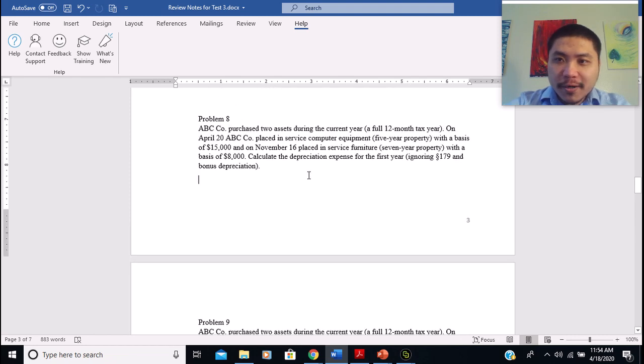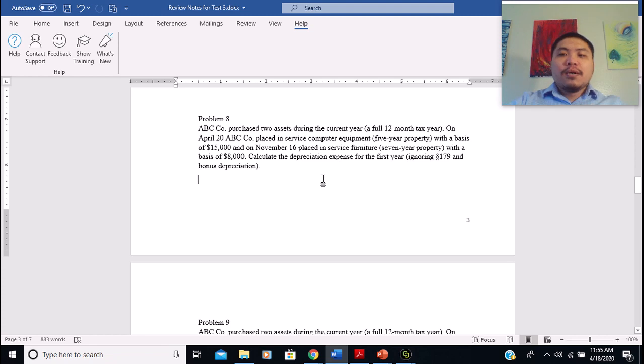Most of these properties are personal properties, right? And I told you that in the exam, I'm just going to ask you about personal properties. So we know for sure in this case we have to use the half-year convention or the mid-quarter convention, right? So how do we select whether we should select half-year convention or mid-quarter convention? So let's start at the timeline here.